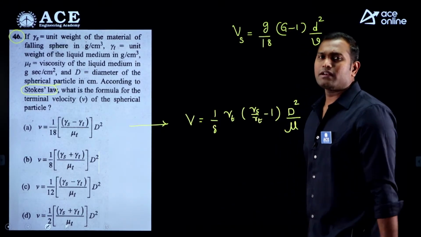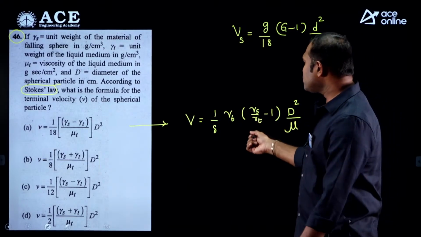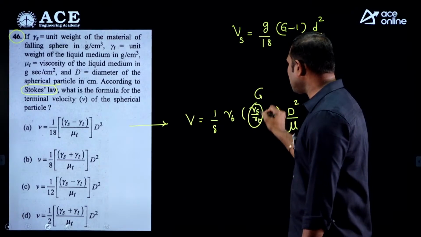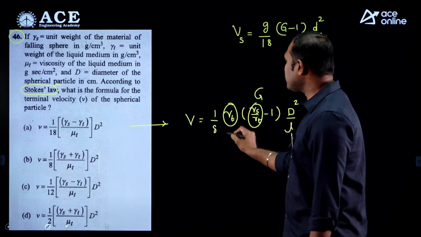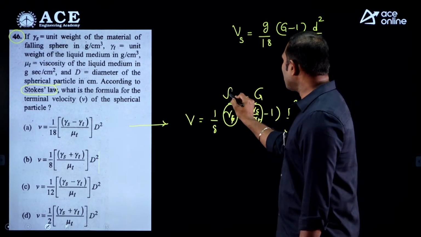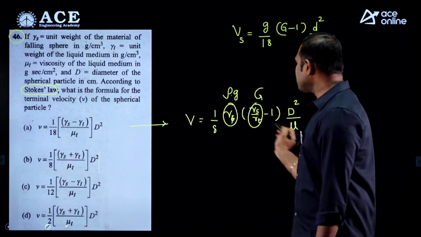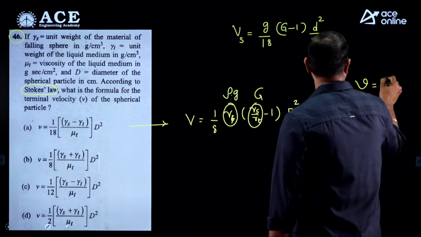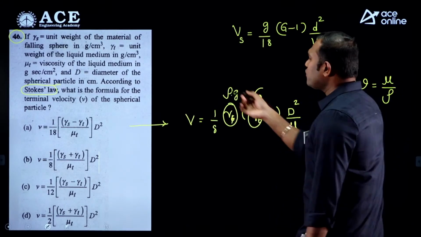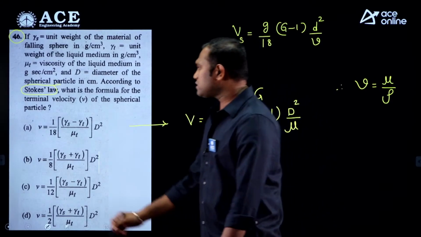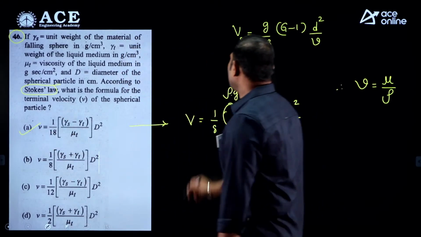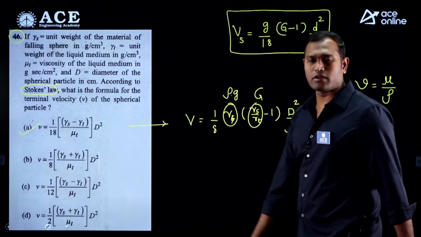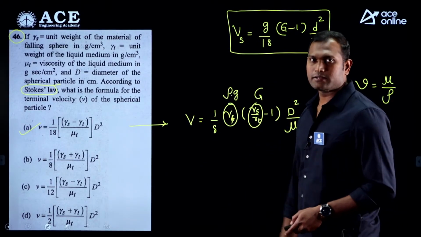Gamma S by gamma T, the unit weight of solids to the unit weight of the fluid, comes as the specific gravity G. You can write the unit weight of the fluid as rho into g, and send the rho to the denominator. Eventually, you know nu equals mu by rho. From the given options, the first option is the equation g by 18 into (G minus 1) into d square by nu. So option A is correct.